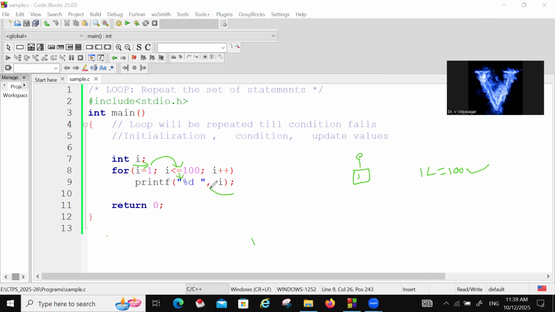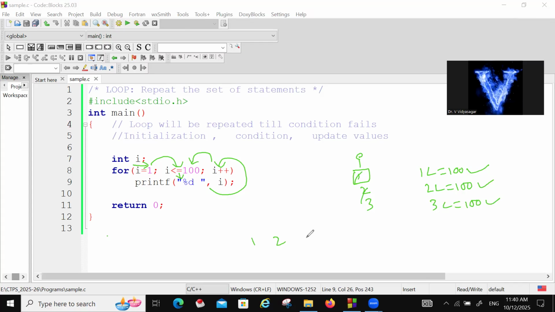Now again it will go to i plus plus, means 2. Okay, and again it will go to here. These arrows are important. 2 less than or equal to 100, condition true, again come inside. 2 will be printed. Again increment will happen, 3. 3 less than or equal to 100.